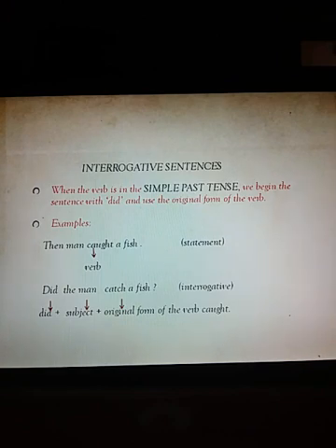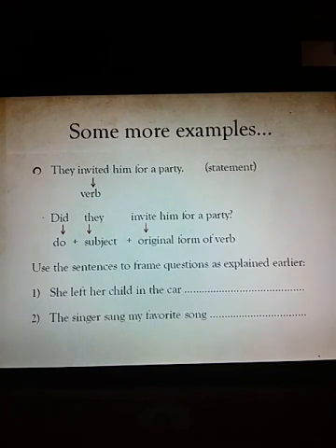Now how do you change it into interrogative? Did the man catch a fish? If in negative you have changed it like this, the man did not catch a fish. In the same way you are supposed to bring did in front. Did the man catch a fish? Okay. Now see more examples. They invited him to a party. This is a statement. The verb here is invited. How do you change this? Did they invite? Keep one thing in your mind, children. When you are writing did, you are supposed to write the first form of the verb. Did plus subject plus original form of the verb.